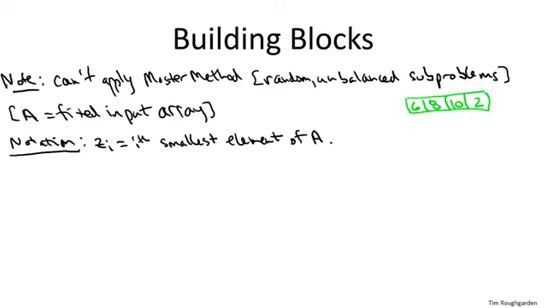So let me give you an example. Suppose we had just a simple array here, unsorted, with the numbers 6, 8, 10, and 2. Then z1, well, that's the first smallest, the one smallest, or just the minimum. So z1 would be the 2, z2 would be the 6, z3 would be the 8, and z4 would be the 10 for this particular input array. Okay, so z sub i is just the ith smallest number, wherever it may lie in the original unsorted array, that's what z sub i refers to.